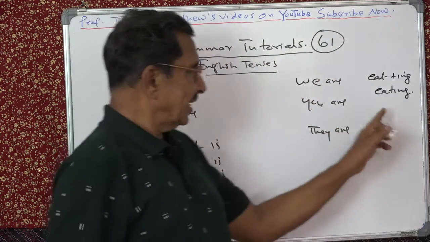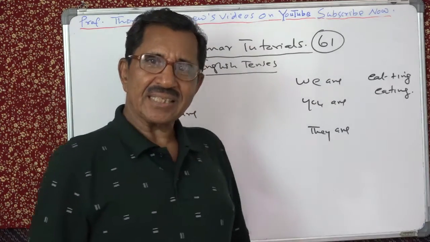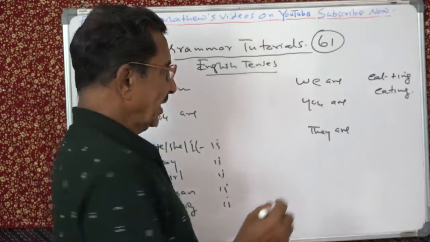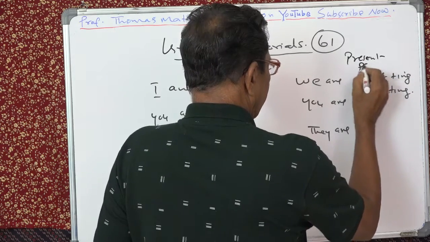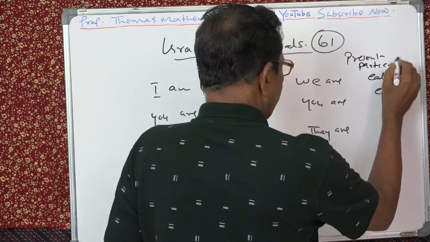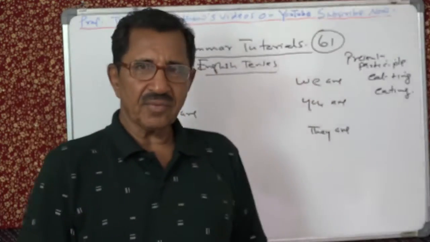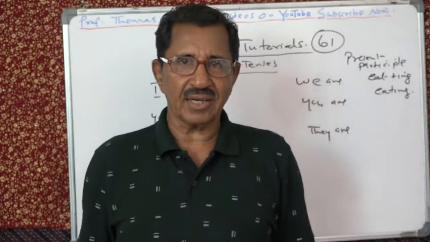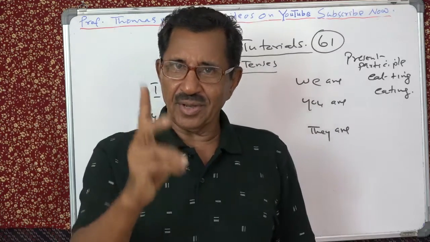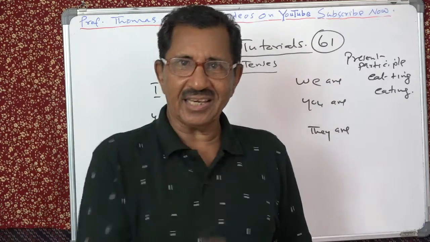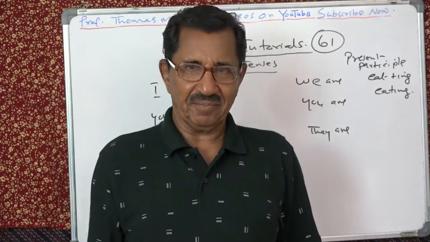Now this is not a verb. It has a name: present participle. Understand? Present participle. So if you are given a verb, you can make a present participle without any difficulty. How? What will you do? Just add ing. Come, coming; go, going; jump, jumping; throw, throwing; eat, eating; dance, dancing; run, running; sleep, sleeping.